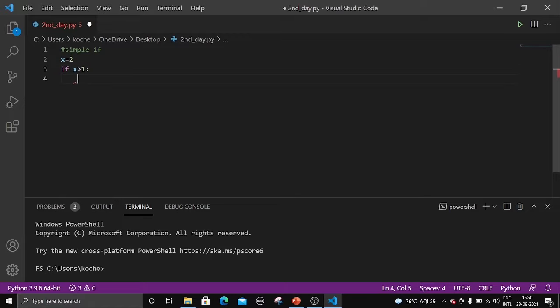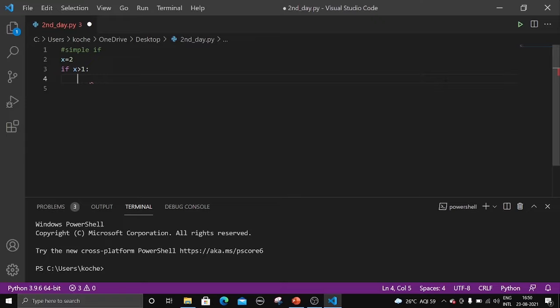Once we go to the next line, we have to follow proper indentation. Indentation is nothing but a space. In Python we must follow indentation. To get the proper indentation, just press the tab button on your keyboard. Once you press it, you will get the proper indentation.